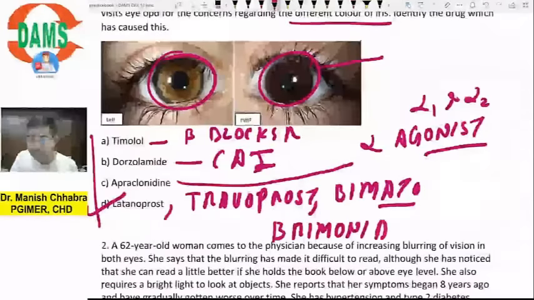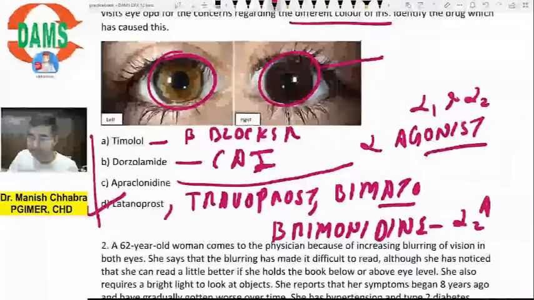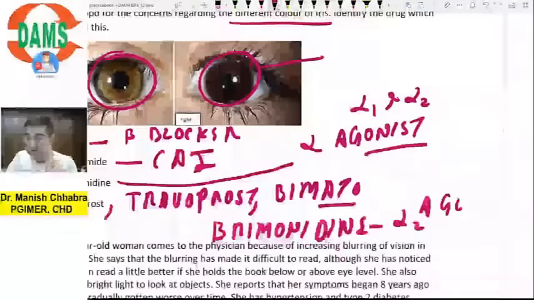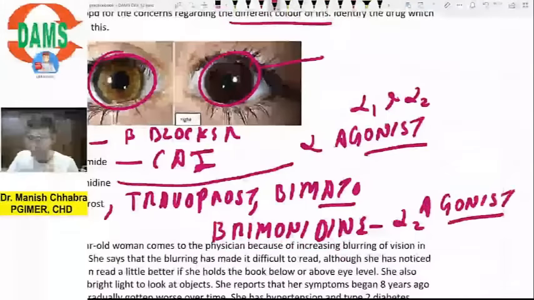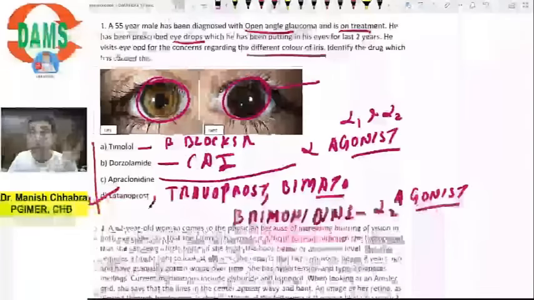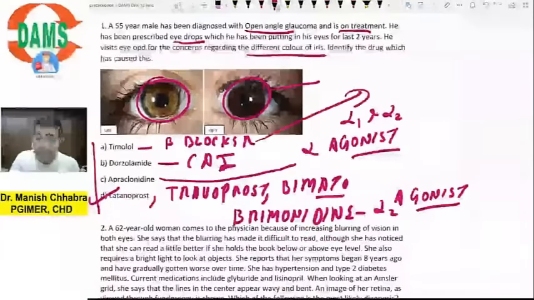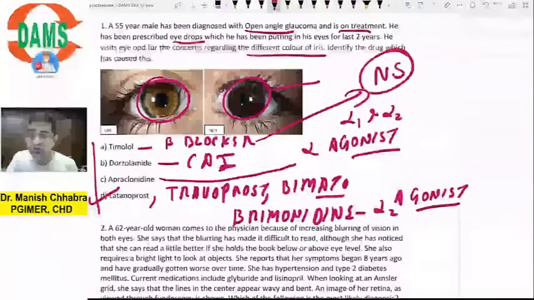This is your previous year question. Brimonidine is an alpha 2 agonist. It is selective because it acts on only one receptor, the alpha 2 receptor. But if I talk about non-selective, it will be apraclonidine. And the beta blocker timolol is again a non-selective beta blocker. NS means non-selective beta blocker.